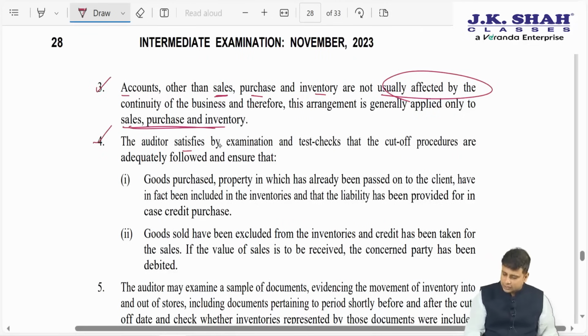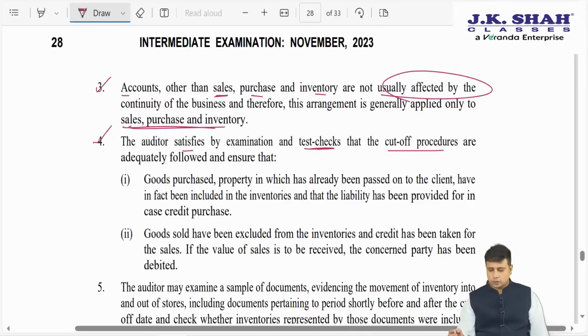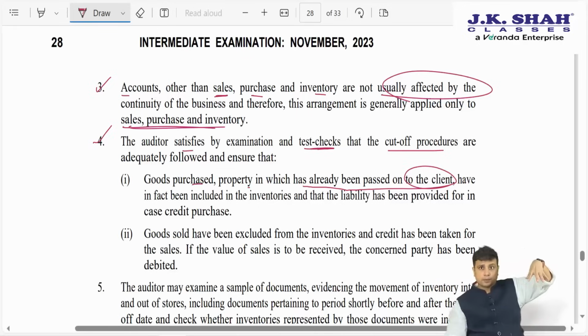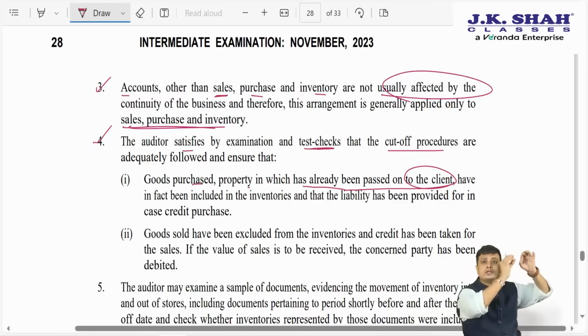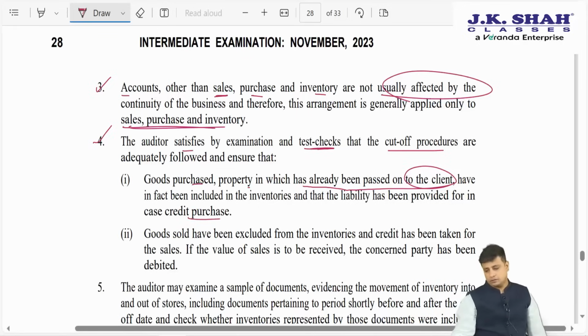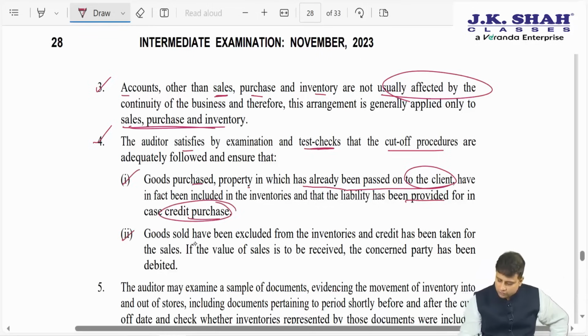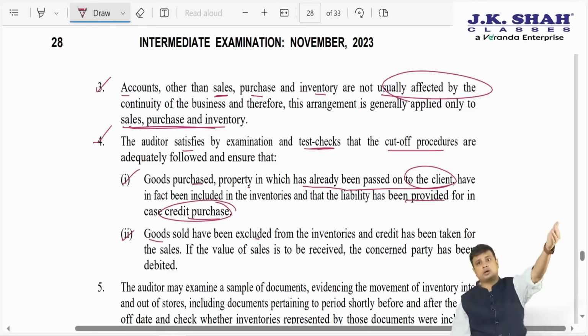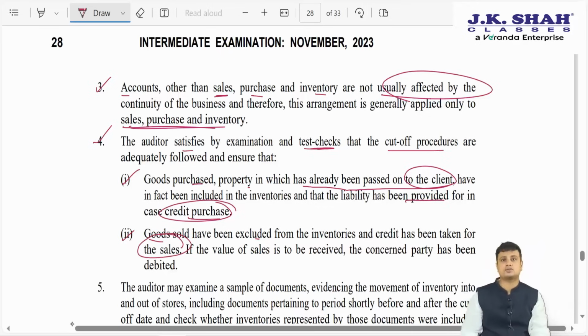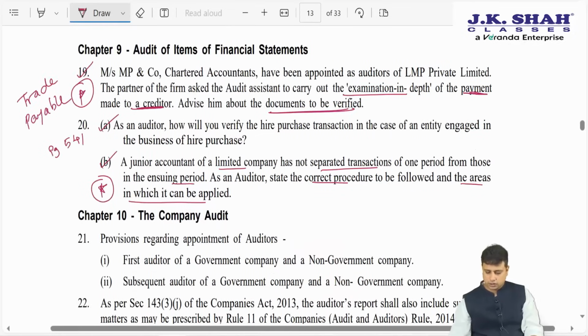The auditor needs to satisfy himself by examination and test check that the cut-off procedures are followed. For this, what we will check is that the goods purchased, property in which has already been passed on to the client, where the risk and reward have been transferred to the client. We need to see goods are purchased. So when the goods are purchased and the risk and reward are transferred to the client, it means we need to record it in purchases in this year itself, and we need to make sure that we have shown a liability as well as creditors in the books of accounts. Likewise, if we have sold the goods and the risk and reward have transferred to the third party, then in that case we will have to ensure whether we have recorded sales and whether a debtor has been created. So this was a cut-off procedure.